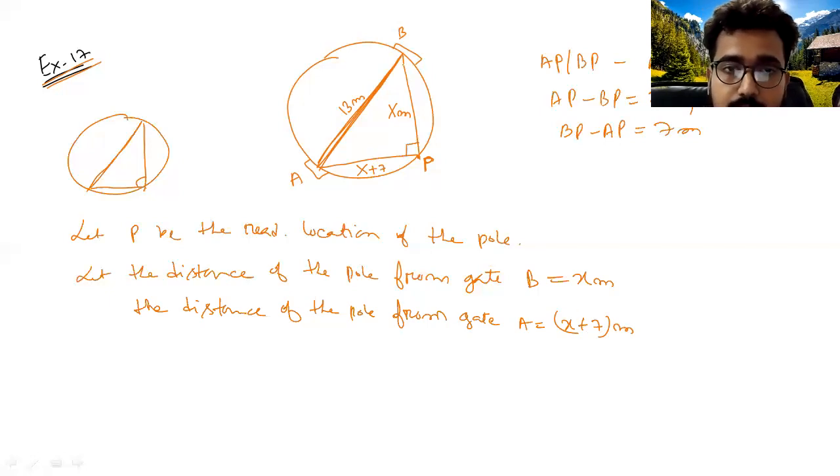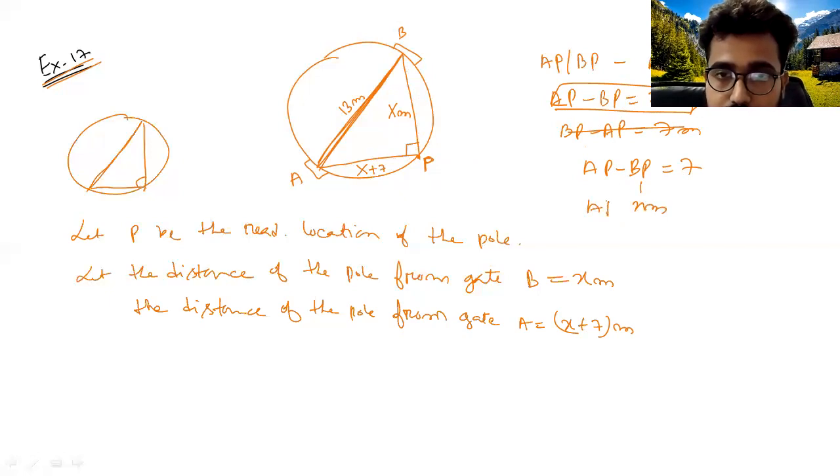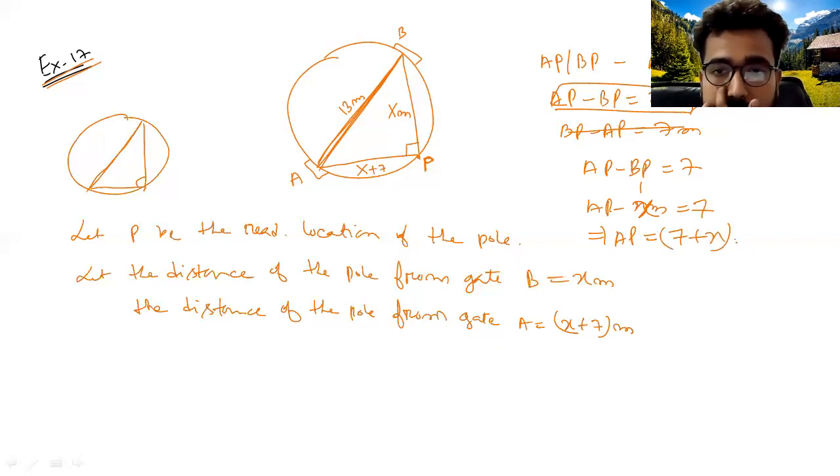So if BP is x, suppose AP is greater than BP, that means AP minus BP is given as 7 meter. Now if BP is x meter, that means AP minus x will be 7. So AP will be 7 plus x, or x plus 7 meter. Yes or no? So this will be your AP.